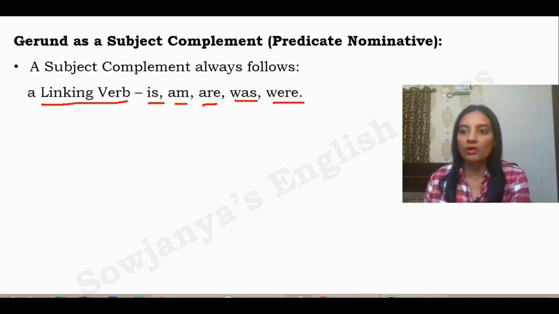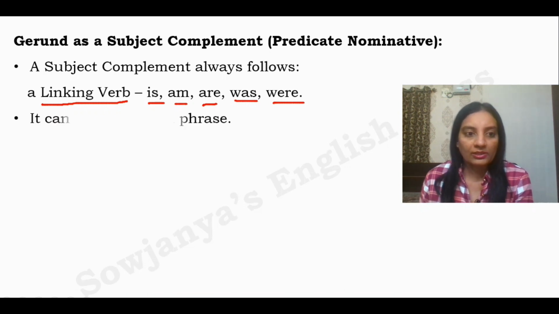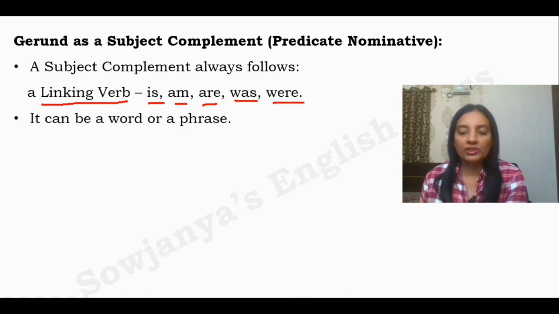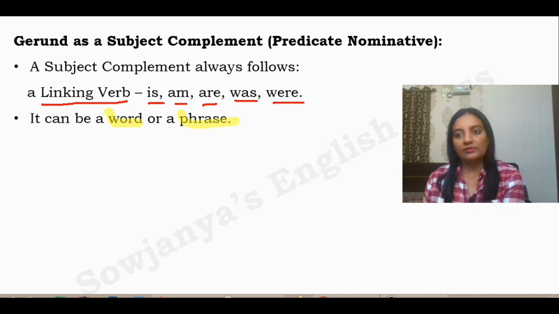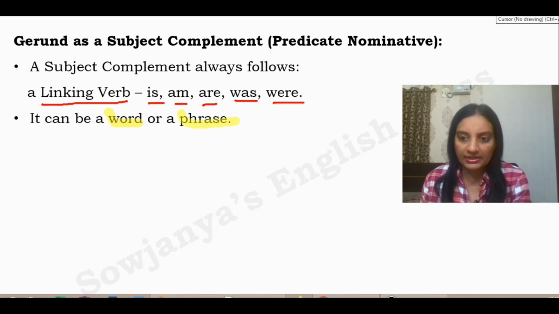So subject complement always follows a linking verb, and you can easily identify it. It can be a word or a phrase. It can be a word like a noun or pronoun in a sentence, or it can be a phrase like an adjective phrase or a noun phrase.